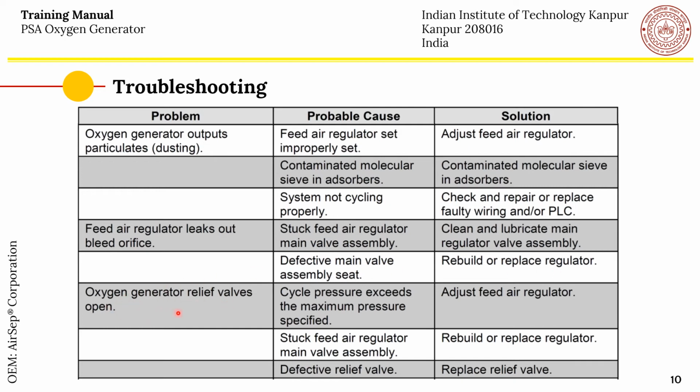Sometimes the oxygen generator relief valve will open. This happens probably because the cycle pressure exceeds the maximum pressure which is specified, for which you have to adjust the feed air regulator, or the feed air regulator is stuck, so you have to replace the regulator, or the relief valve has become bad, for which you have to change the relief valve.